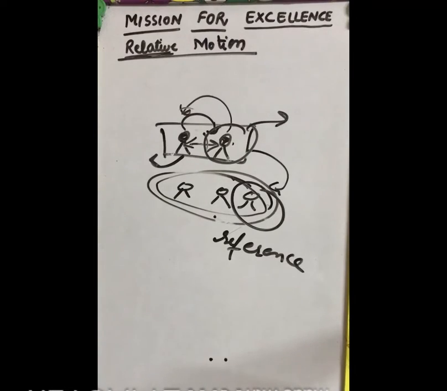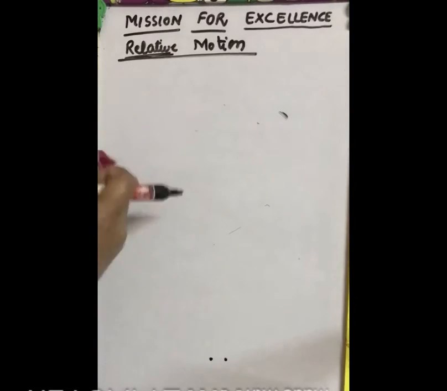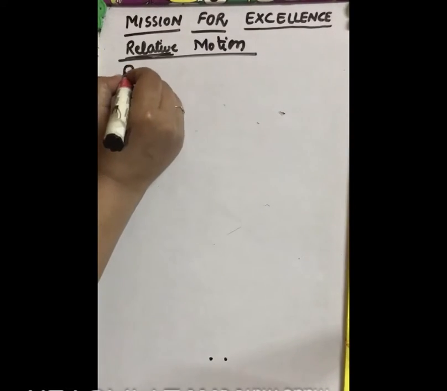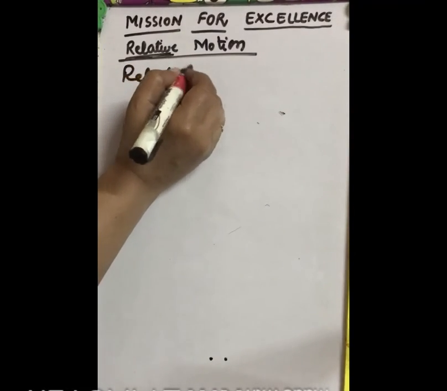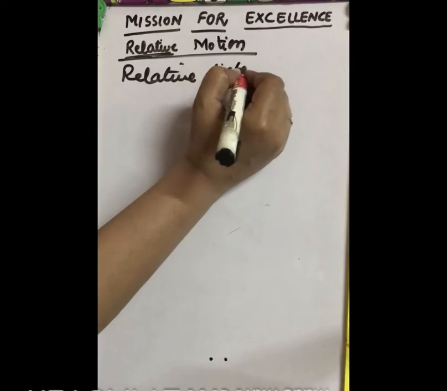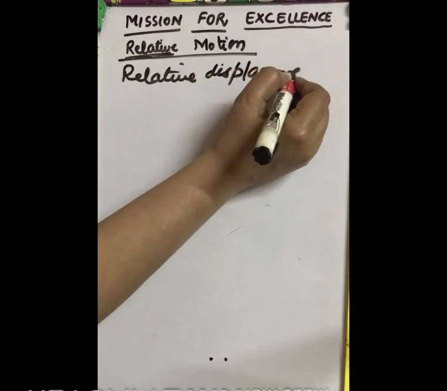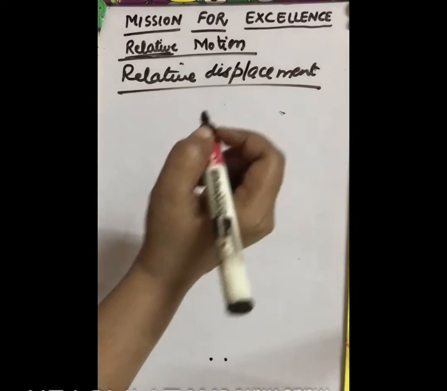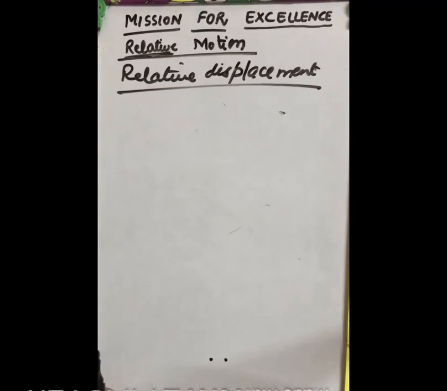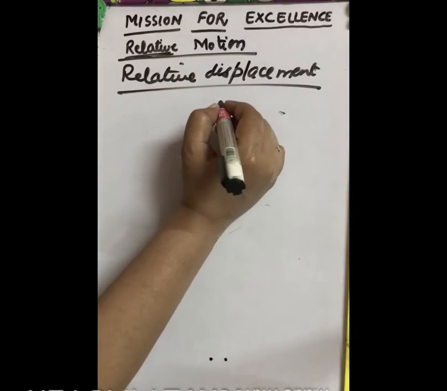Let us first find out what is relative displacement. To understand this concept, let us take this x-axis and y-axis.